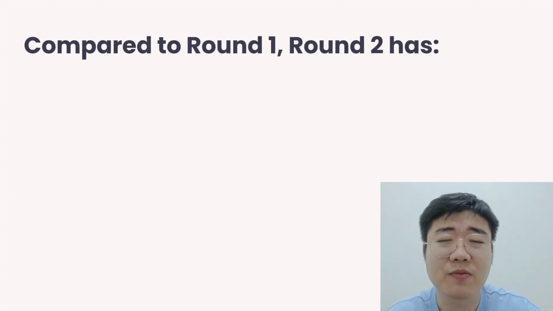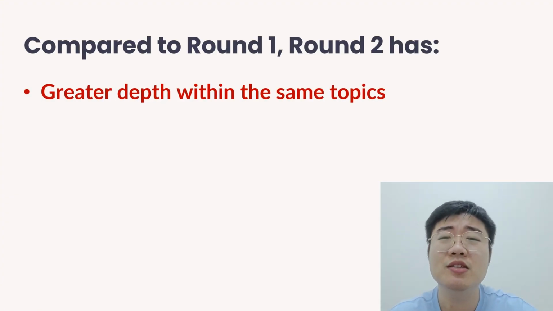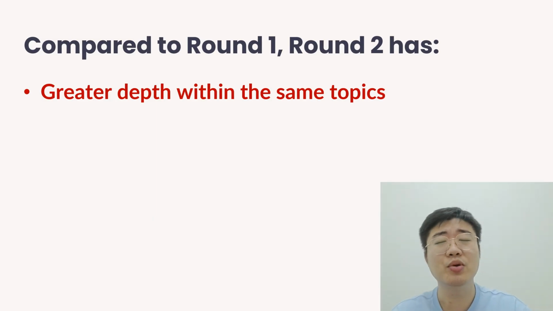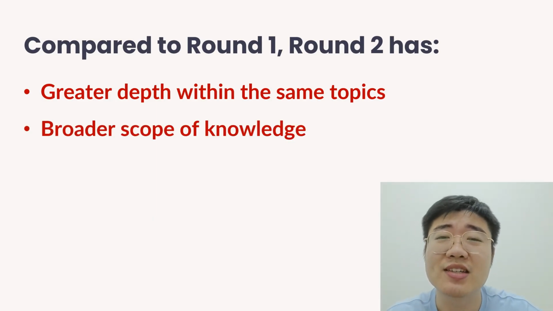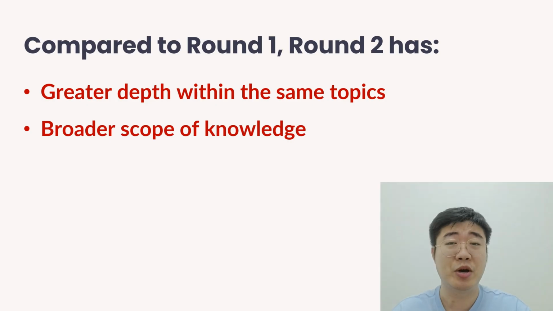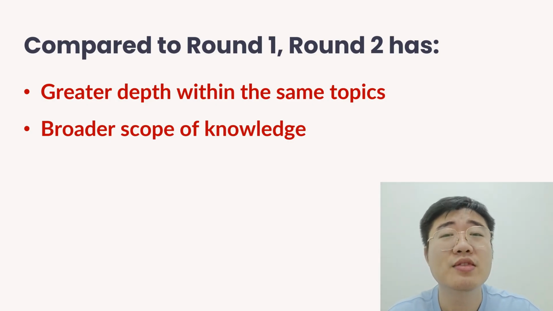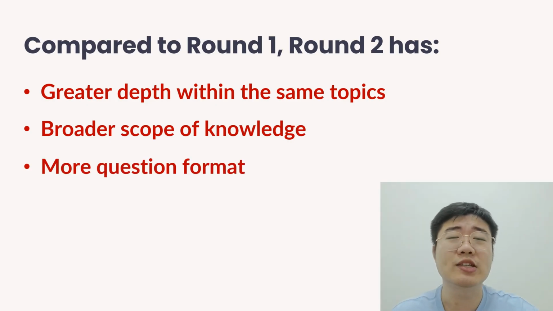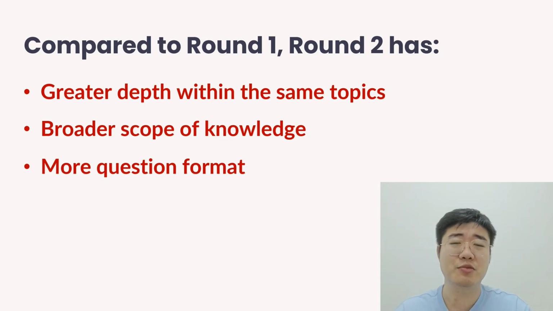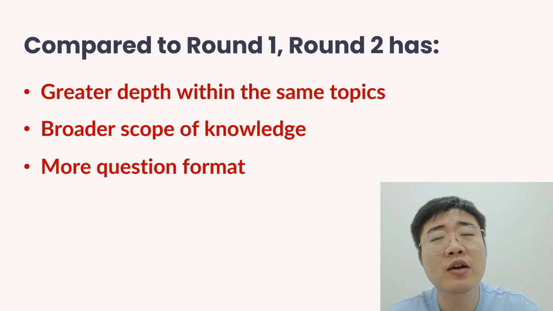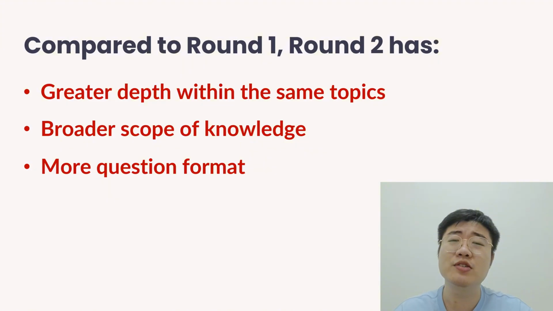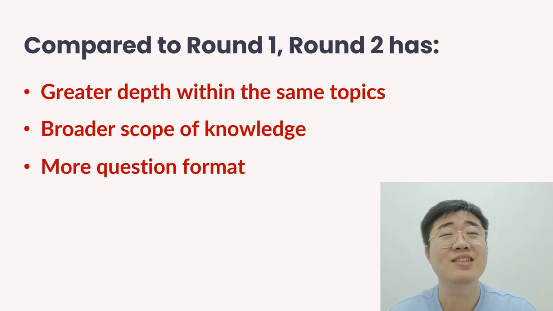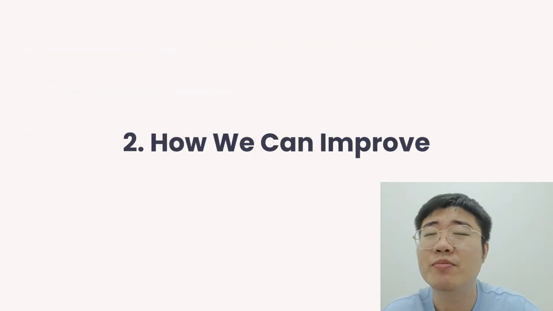So in summary, we have 3 main differences here. First, it will be the same topics, but they go to a deeper level. Second, we will be tested on new topics that didn't come out in round 1 before. Thirdly, it will be the new question format where they need us to explain the reason as well. So now we are clear about the differences between round 1 and round 2. Let's talk about how we can improve from there.